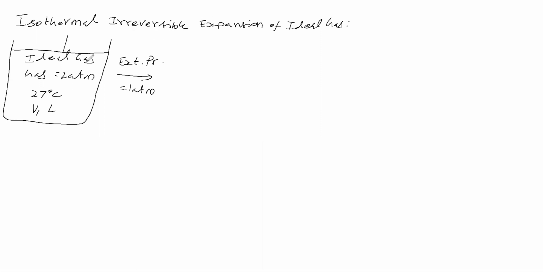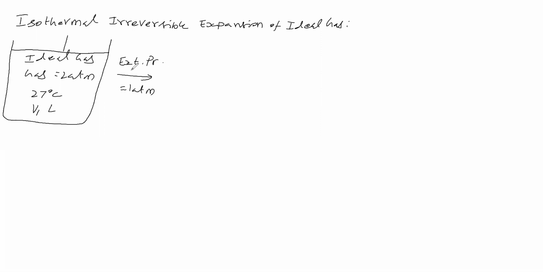And it is such that the temperature remains constant. The temperature of the system should remain constant. How to keep the temperature constant? Keep the system in a thermostat. It will keep the temperature constant. So the temperature of the system is kept constant.